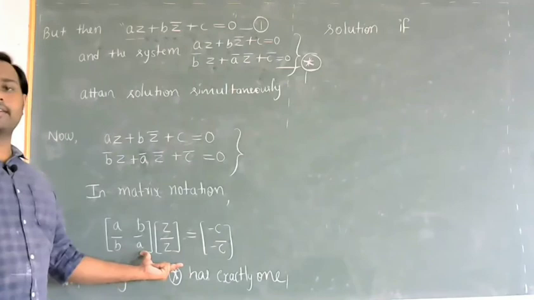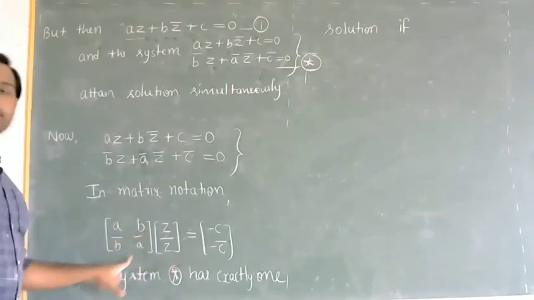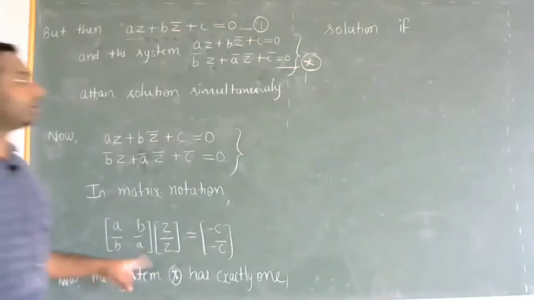The system will have exactly one solution if and only if the coefficient matrix has a non-zero determinant.